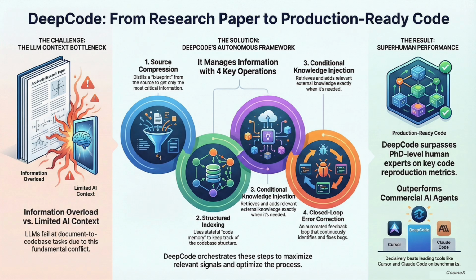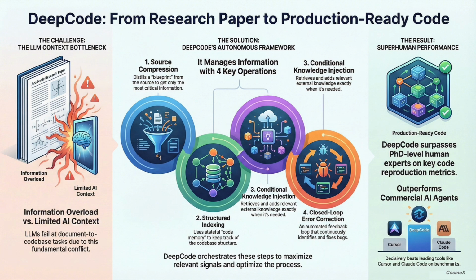So they have 4 key operations to maximize the useful signals. They start with what they call source compression via blueprint distillation. Okay, so a blueprint, like a summary. Basically, yeah. It's like writing a killer executive summary of the paper first. A high-level map before a single line of code gets written. And the second thing? The second is structured indexing using stateful code memory. This just means the agent actively tracks the code it's already built so it remembers where everything is.